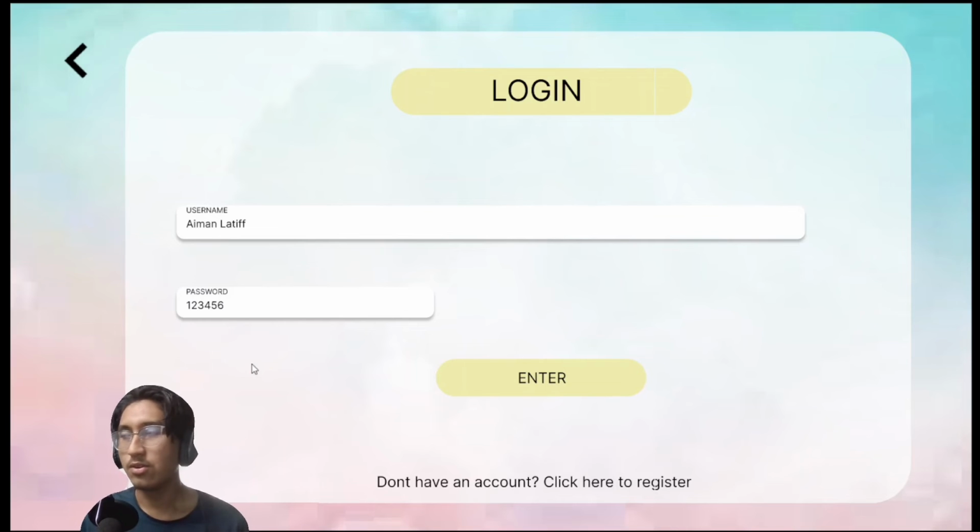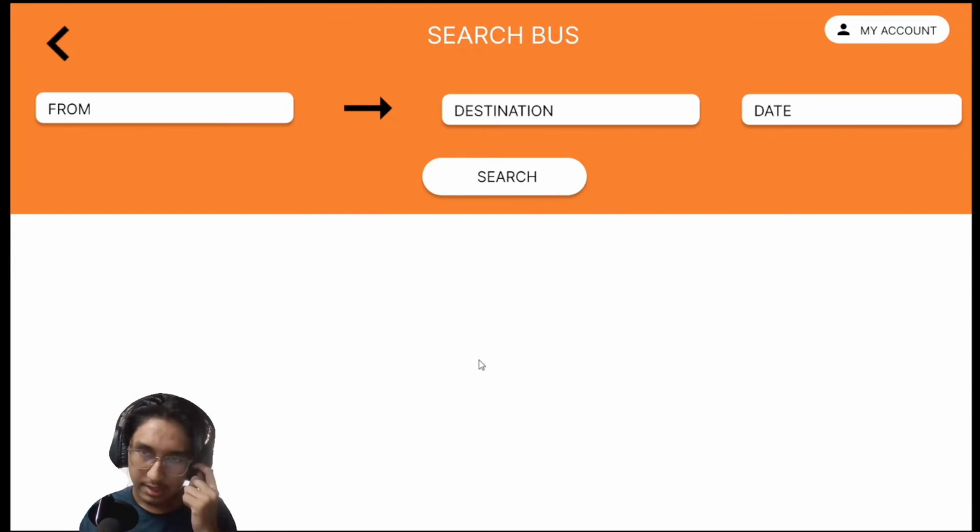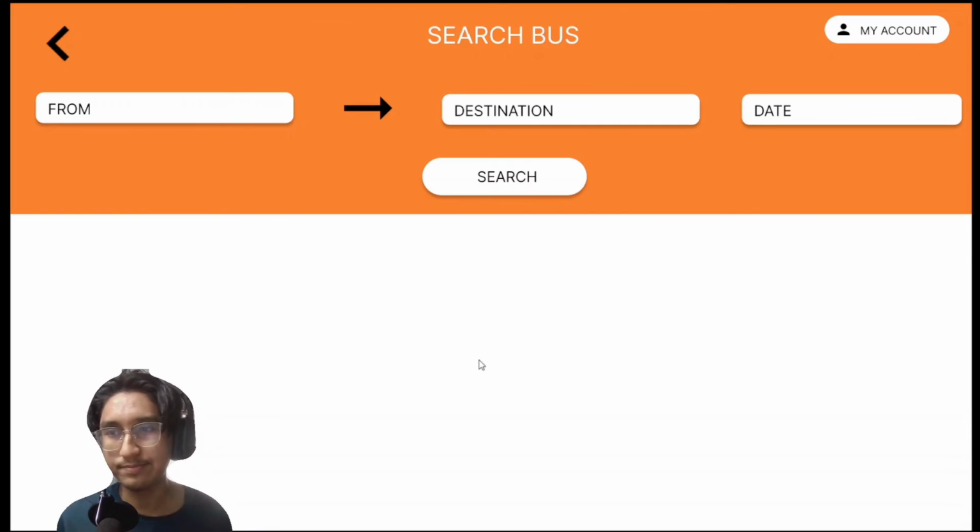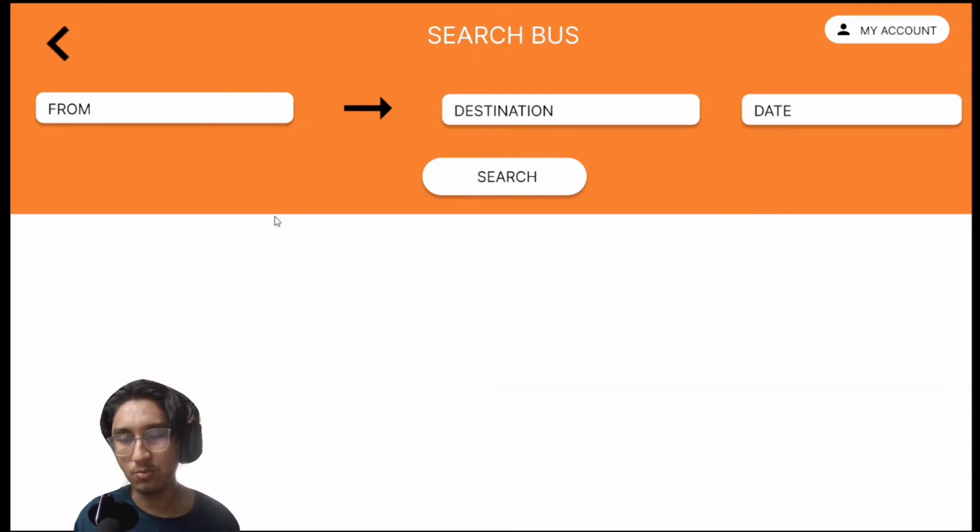Alright, so when the user has already entered the correct name and password, just press enter, and the user will be directed into the search bus function. Here, the user has a few things to insert: for example, where they are going to board the bus, their destination, and the date.